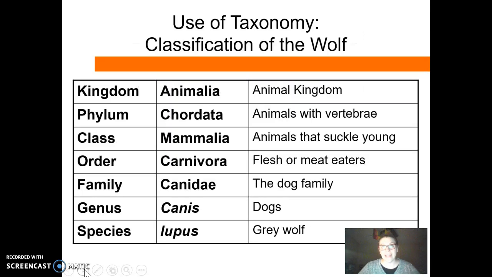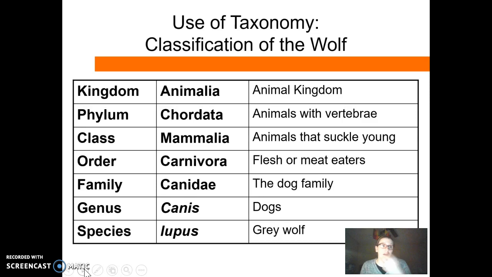Okay, so finally, let's look at an example of full taxonomy of the gray wolf. So the gray wolf is in the kingdom Animalia because it has animal cells and can move around its environment, and it ingests food to make energy. It's in the phylum Chordata because it is an animal with a vertebrate and an internal skeleton. It is in the class Mammalia, which means that it is an animal that is hairy, that gives live births and suckles its young.